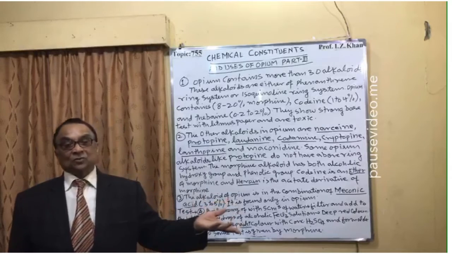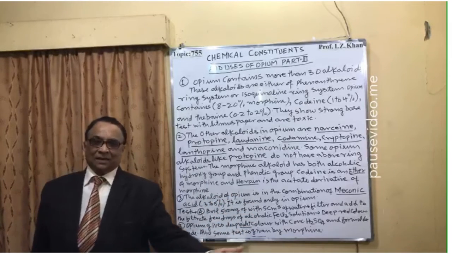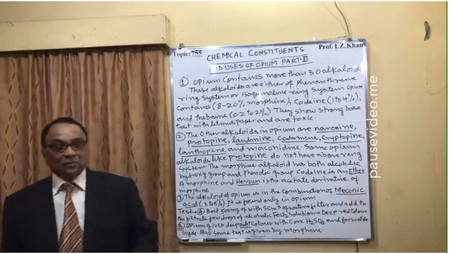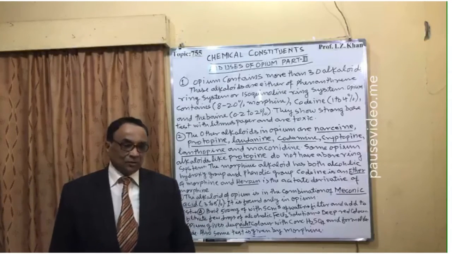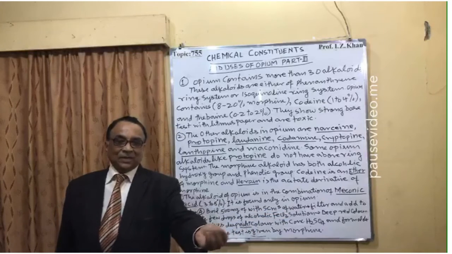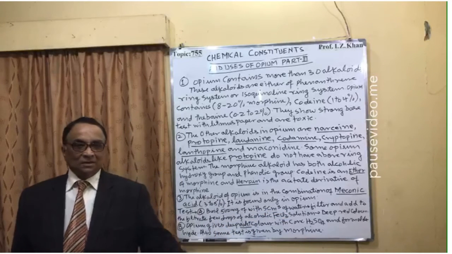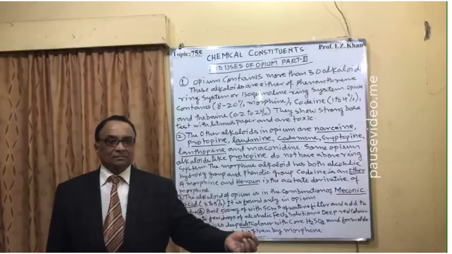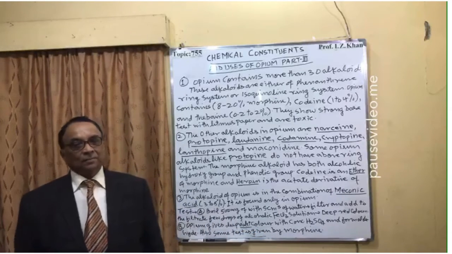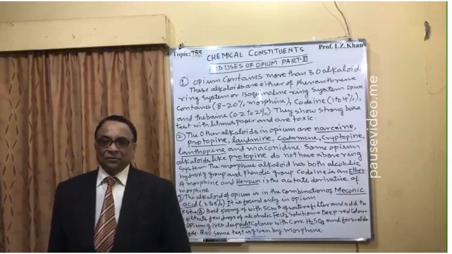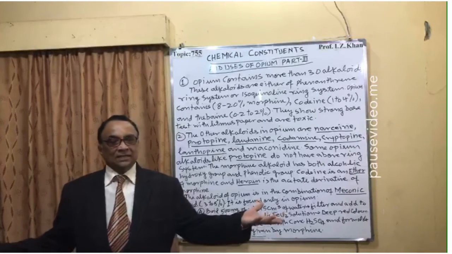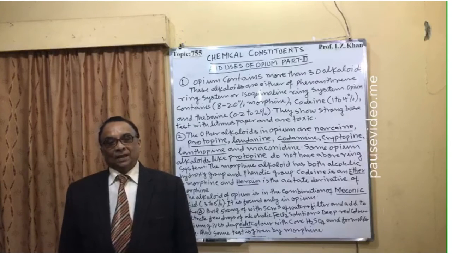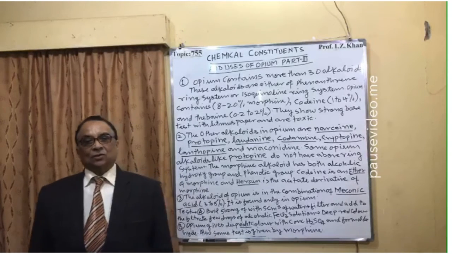Suppose somebody wants to check that the thing he is taking, something colored like this, does not have any opium, because now technology is very advanced, he can go and test in his house. Just take a pinch, maybe less than 1 gram, maybe 200 milligram, put it in any cup, shake it well, and add a few drops of ferric chloride solution. If it is red, he's caught. It is opium.